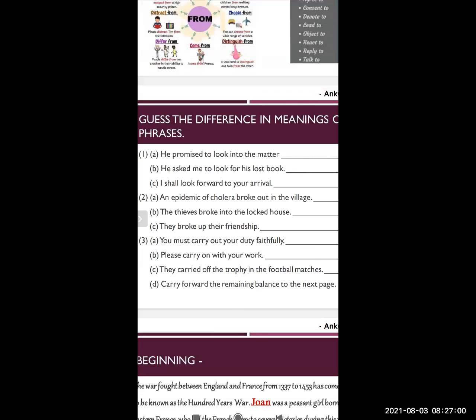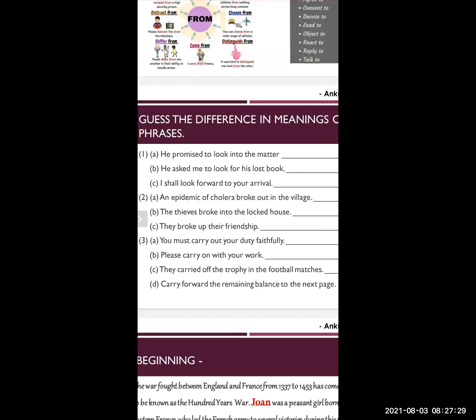in the third sentence is: I shall look forward to your arrival. Now in this third sentence, you see the verb is same, look. An adverb is used with this verb, forward.